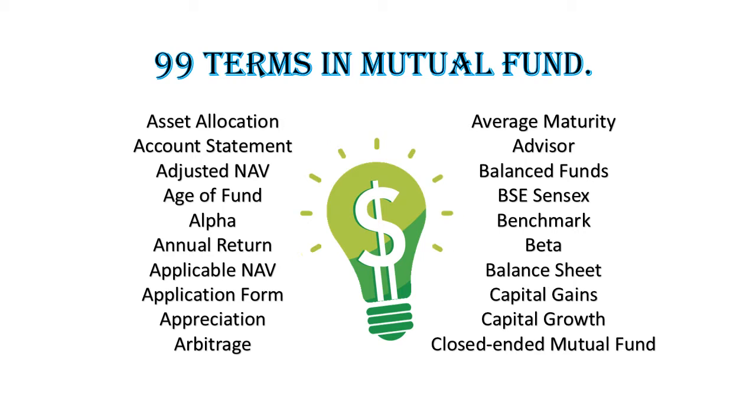Alpha. When your mutual fund investment has earned higher returns than its benchmark index, the difference between the two returns is called alpha. Alpha equals returns earned by your mutual fund investment minus benchmark index returns. Annual return. The change in percentage in the net asset value, NAV, of a fund over 1 year based on the assumption that distributions such as dividend payment and bonuses have been reinvested.